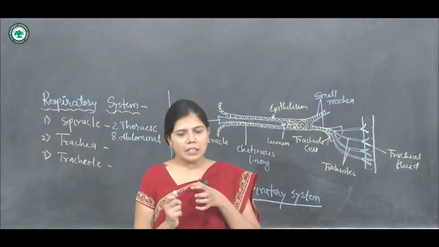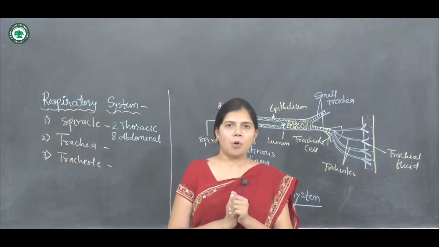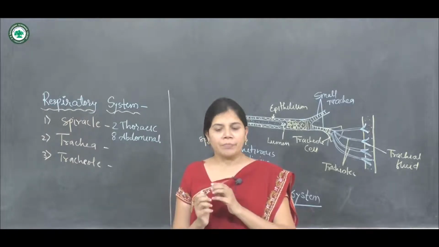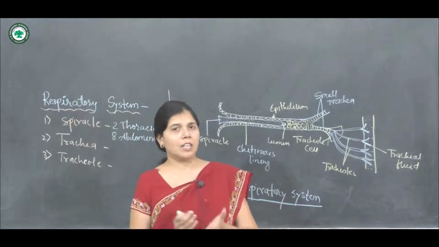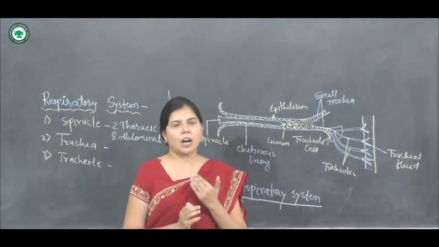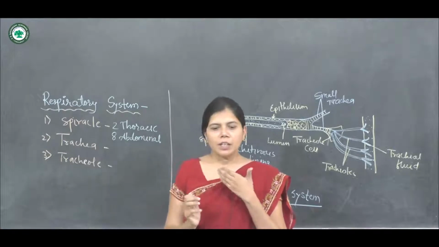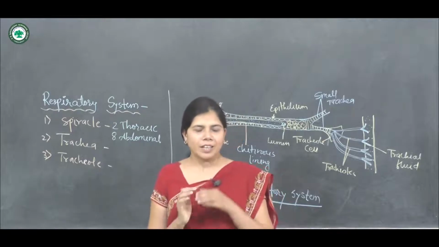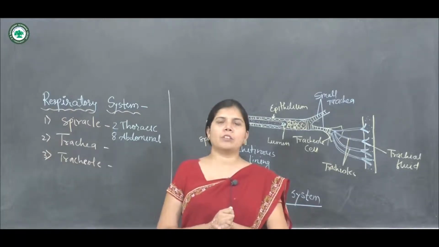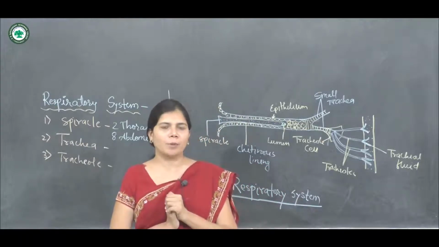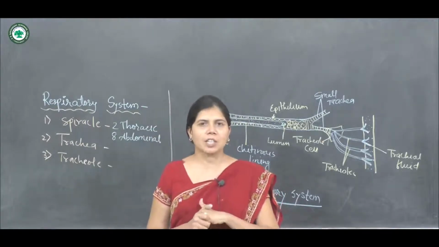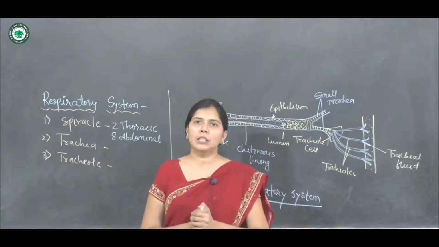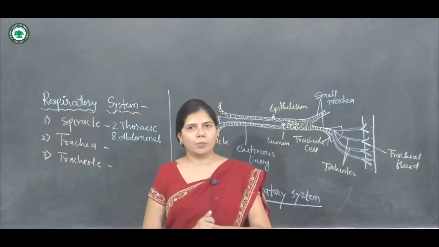The air which is brought into the body is in contact with each and every part of the body, and it allows the exchange of gases. In the tracheal system of the cockroach, the exchange of gases takes place directly between the air and the tissues. There is no need of the blood of the cockroach.